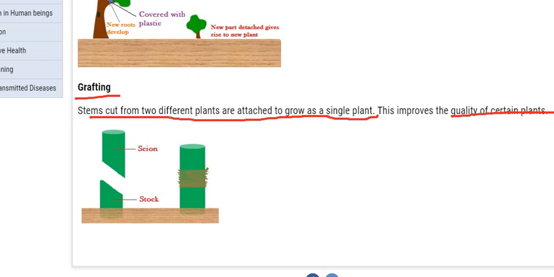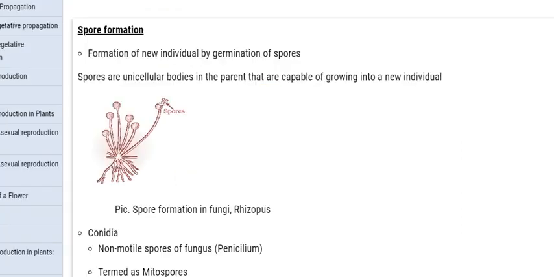Okay, so we have seen natural and vegetative propagation, two types, artificial and natural. In artificial we have seen cutting, layering and grafting, and in natural we have seen stem, leaves and roots. Next we will see spore formation.